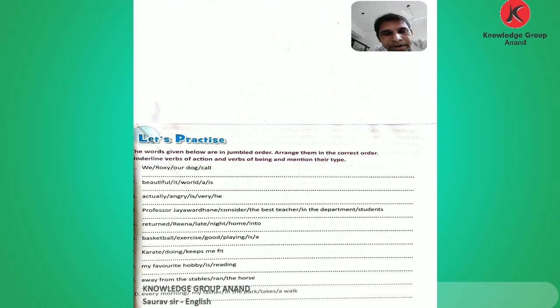Now comes number 10: every morning, my father, in the park, takes, a walk. Here these words are given, so what do we arrange? We arrange the first part, my father. And what is the verb? Here takes is given. My father takes what? A walk. Where? In the park. And when? Every morning. So this is how we form the sentence: My father takes a walk in the park every morning. And here the verb given is takes, a verb of action, doing, taking.